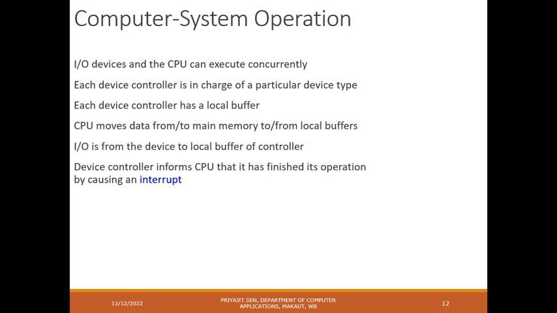Now computer system operation, we can see that IO devices and the CPU can execute concurrently. What is that? Concurrently means together, or parallelly. So if we give any input from the input devices, then that will be taken by the CPU. Also, when the CPU gives some output to display to the user, that will be displayed in the output device. So concurrently they can work together and execute some of the programs.